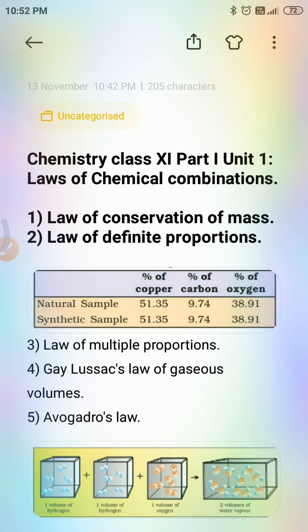He proposed that equal volumes of all gases at the same temperature and pressure should contain an equal number of molecules. If we consider again the reaction of hydrogen and oxygen to produce water, we see that two volumes of hydrogen combine with one volume of oxygen to give two volumes of water without leaving any unreacted oxygen. You can see the diagram. So one volume of hydrogen plus one volume of hydrogen, then added to one volume of oxygen. Finally, he got two volumes of water vapor. This is how